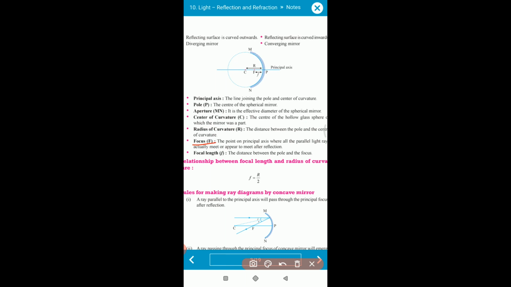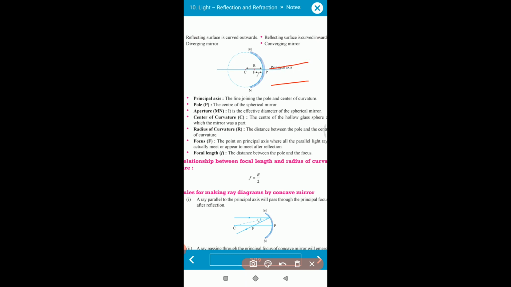Now the next term is focus. Whenever I put any object like AB over here, rays pass through it and will intersect over here, parallel to the principal axis. This is the principal axis.